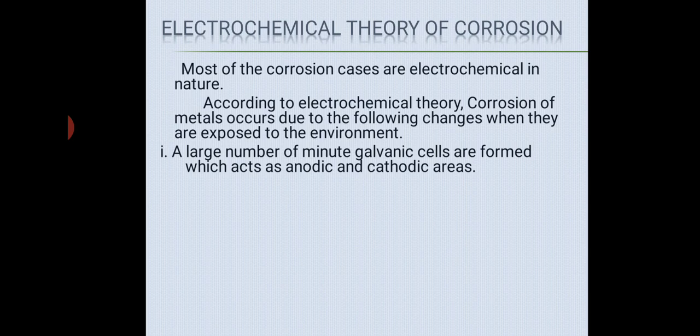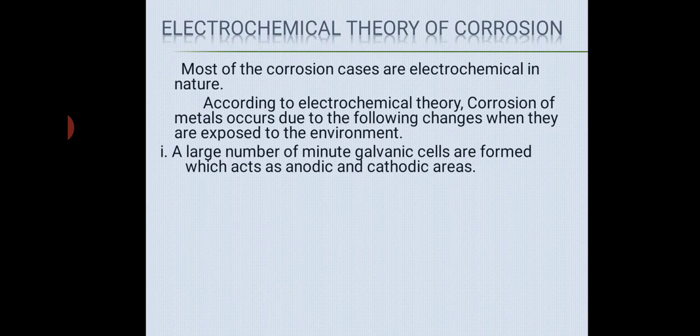A very important thing to remember here, students: if the metal surface is microscopically smooth, then there is no question of corrosion. But if the surface has any kind of pit, hole, or scratch, that portion acts as the anodic area and the remaining portion acts as the cathodic area. A galvanic cell is set up, and the electrochemical reaction takes place.